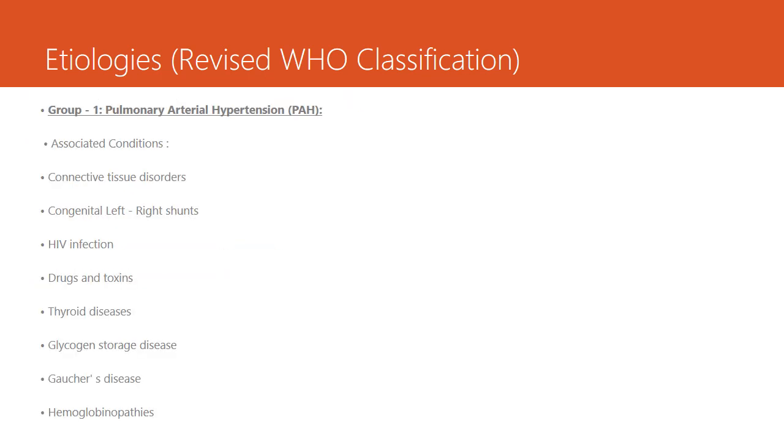So the associated conditions with pulmonary arterial hypertension are connective tissue disorders like mixed connective tissue disorder or CREST syndrome, which is a less severe form of scleroderma. Congenital left to right shunts, for example ASD, VSD, PDA, will cause Eisenmenger syndrome. HIV infection, drugs and toxins, thyroid diseases, glycogen storage diseases, Gaucher's disease, and hemoglobinopathies. These all can cause pulmonary arterial hypertension.